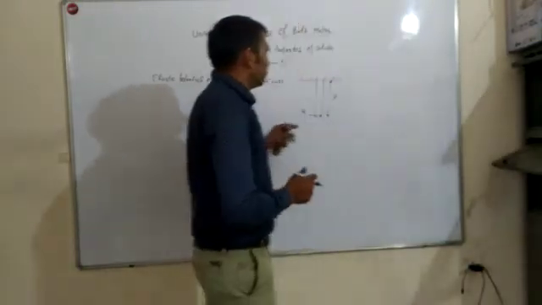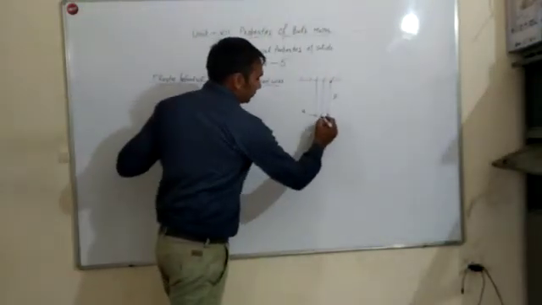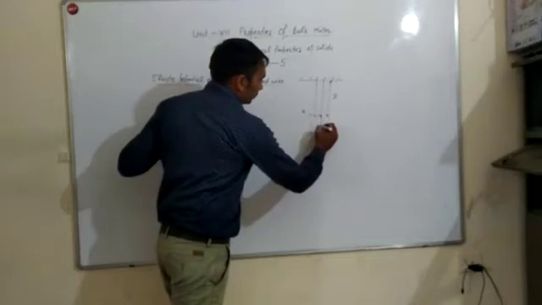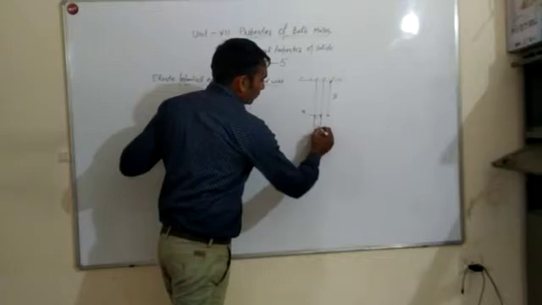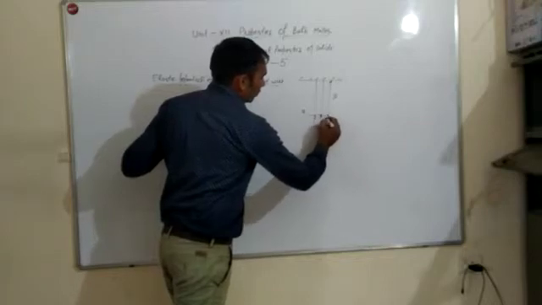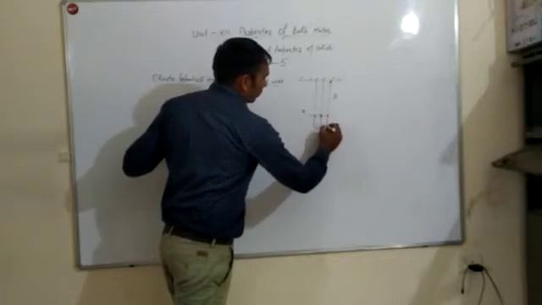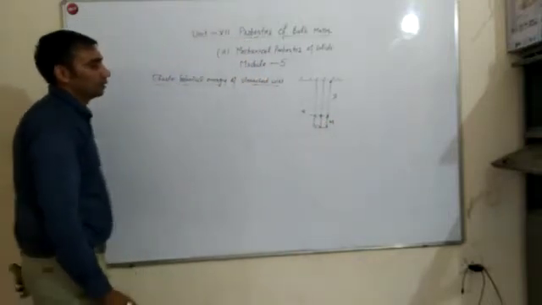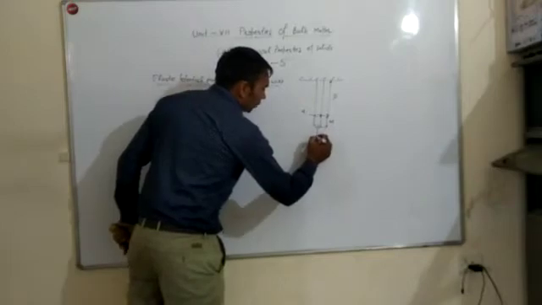Let this wire be stretched to a length delta L. F will be the force applied on the body.